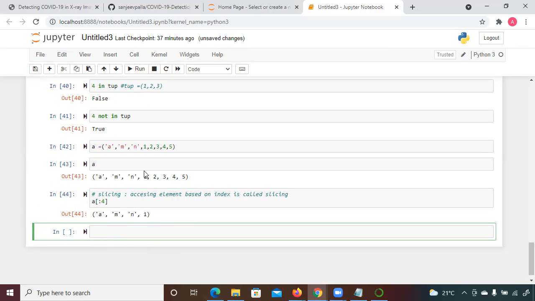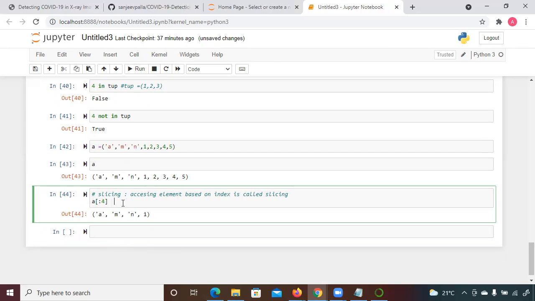Why is it printing till index 3, not till 4? Because it follows n minus 1. So this is called slicing, meaning you cut down the whole index into 4 elements.